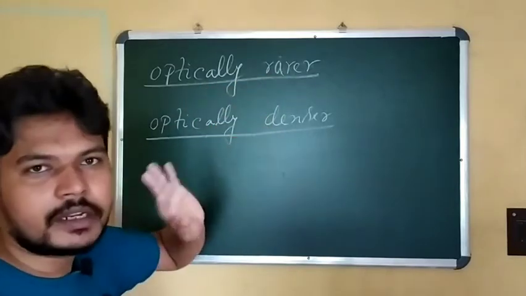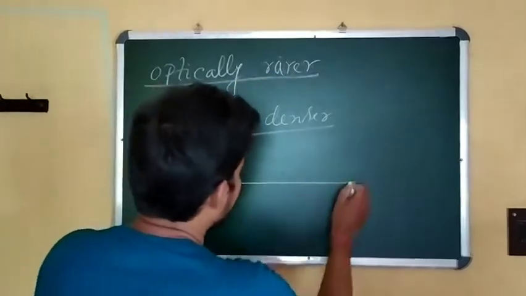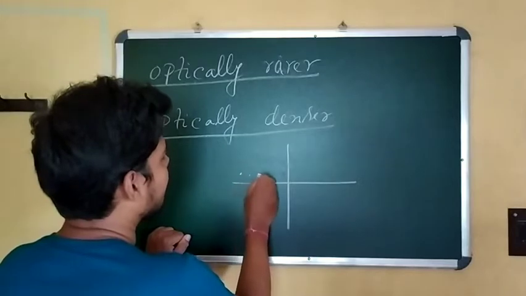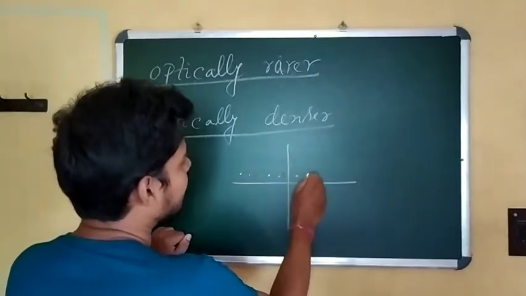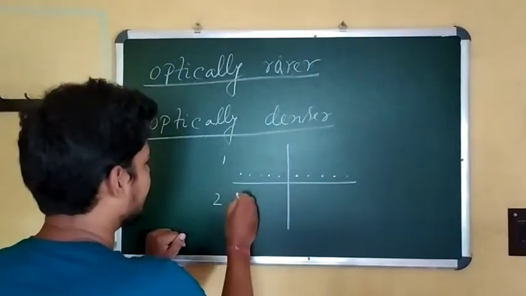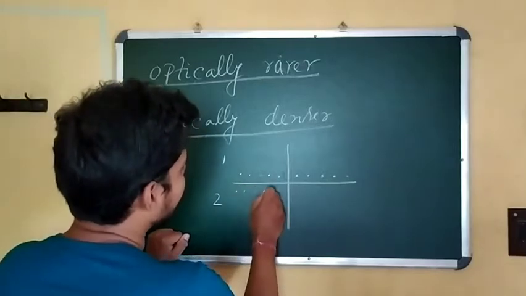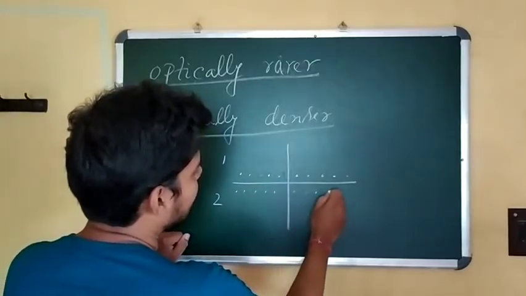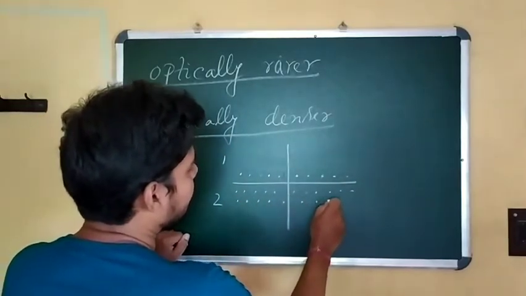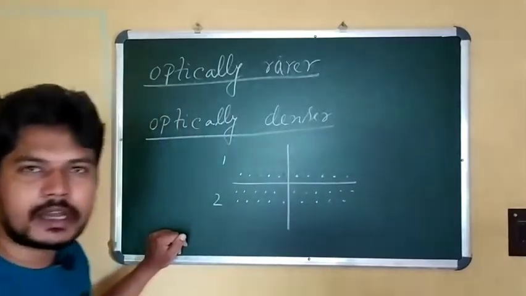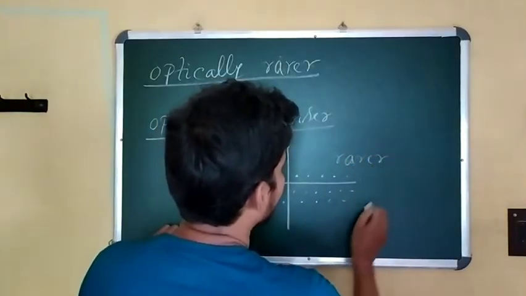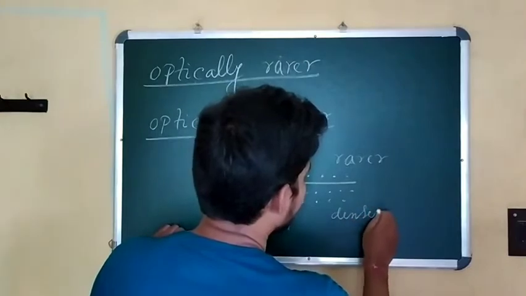I have already discussed just a few seconds ago that if the number of molecules is less in a medium with respect to another medium, say light is coming from medium 1 to medium 2, and in medium 1 the number of molecules is very low compared to medium 2, then medium 1 is called the rarer medium, and medium 2 is called the denser medium.